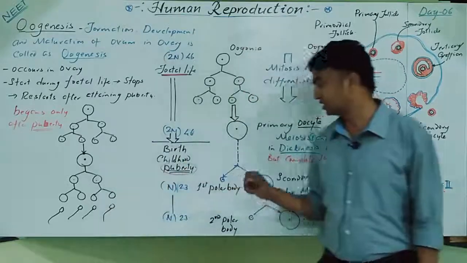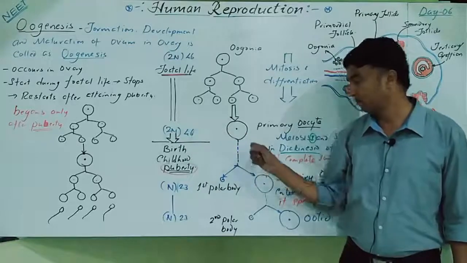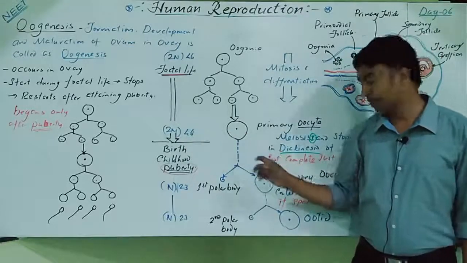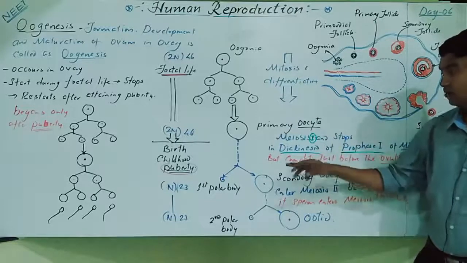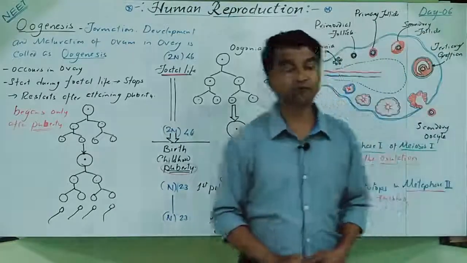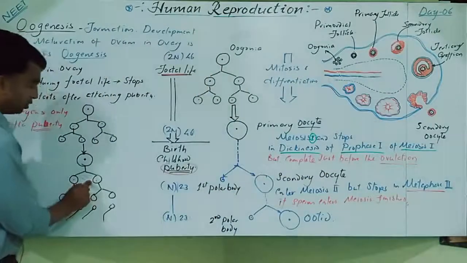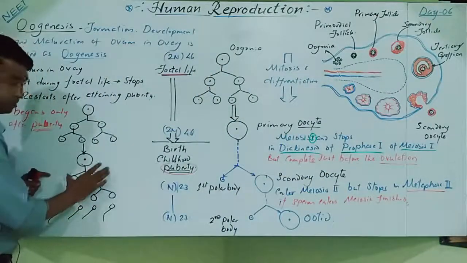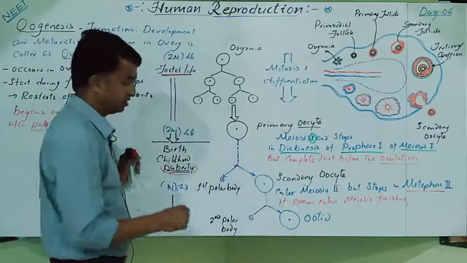Clear? But in this case, meiosis first starts in fetal life, but it stops in the diakinesis of prophase 1 of meiosis 1, and completes just before ovulation. Yes, and this division is equal. Both the secondary spermatocytes are of equal size, but this division is unequal.